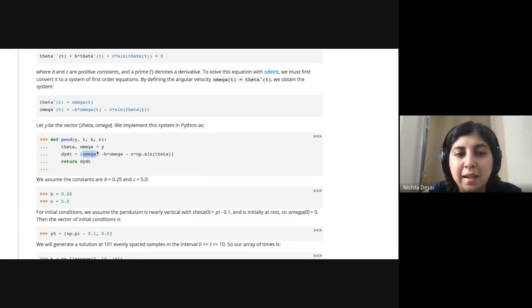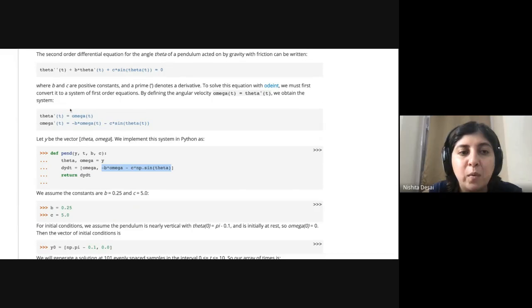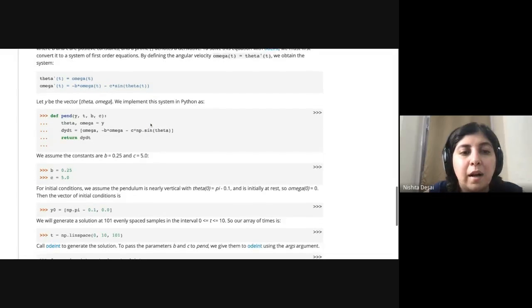The second is d omega by dt, which, by splitting the equation into two, is minus b omega minus c sine theta. Then you return dy by dt. If you want to give arguments for the parameters the function uses, you can do that as well.